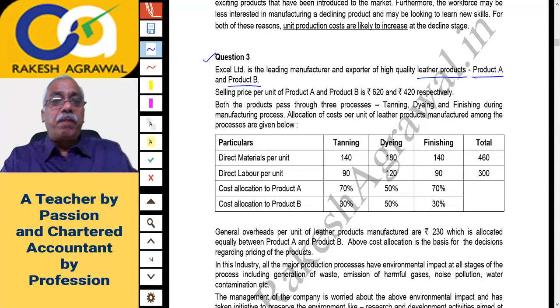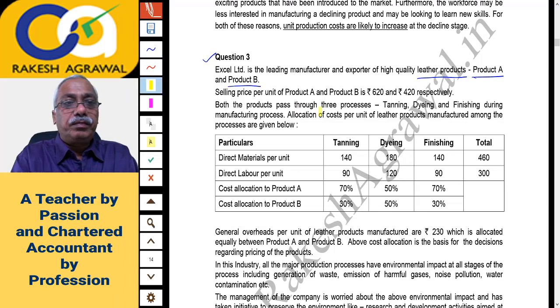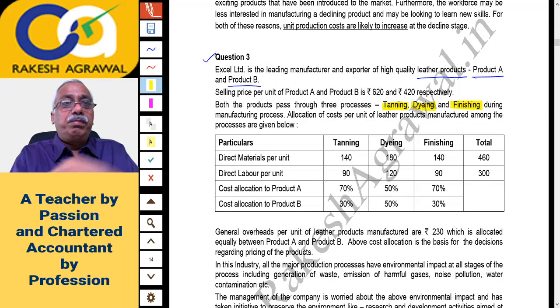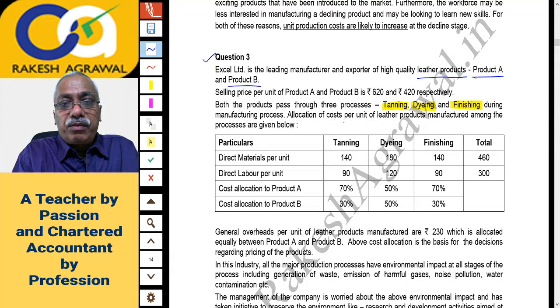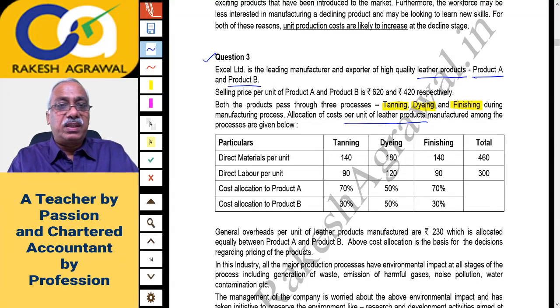Now both the products have to pass through three processes. And what are these three processes? Tanning. In the leather industry, you know these words are used. Tanning is to get the leather. Then dyeing, that is giving it a color, and then finishing. A product which is manufactured using this leather has to be finished. So during manufacturing processes, allocation of cost per unit of leather products manufactured among the processes is given below.